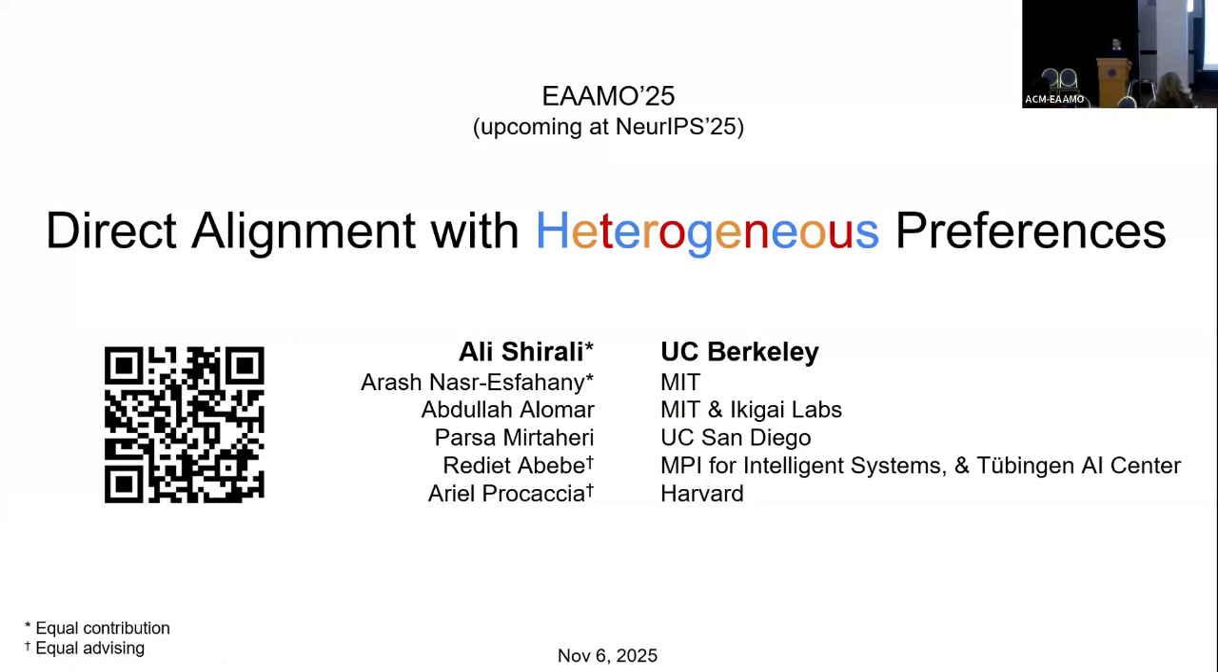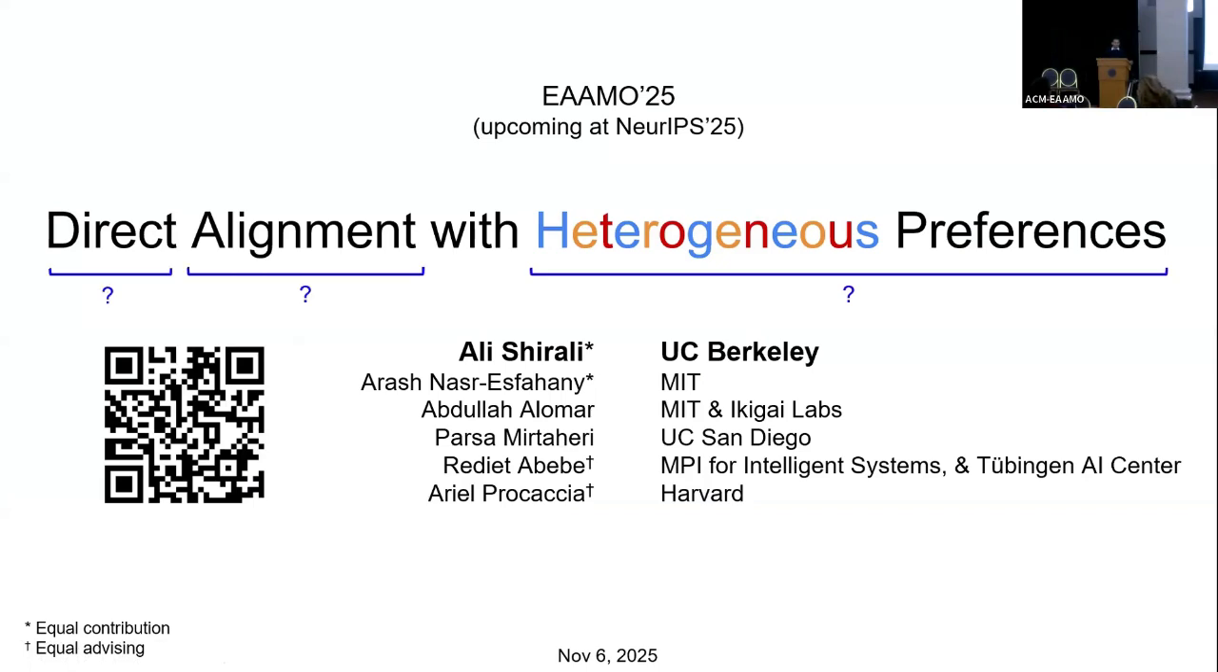I realize that the machine learning community has invented a lot of new terminology in the past few years. So I'm going to spend half of my talk explaining what I mean by heterogeneous preferences, what is alignment, what is direct alignment. And in the second half, I will fast track through the results, okay?